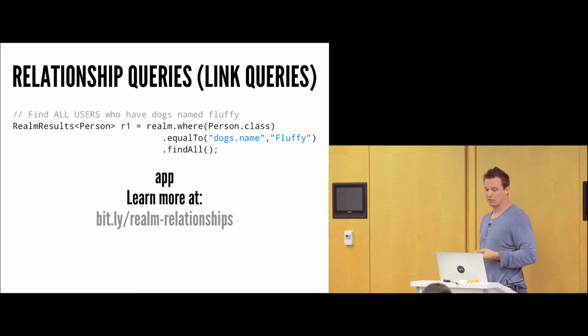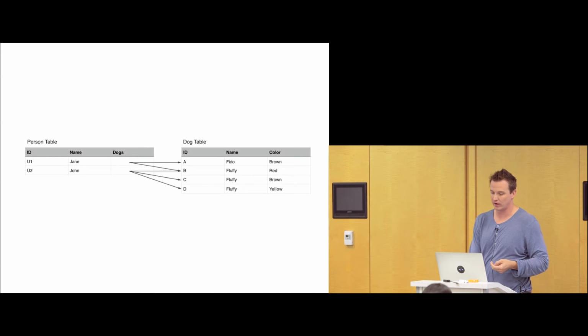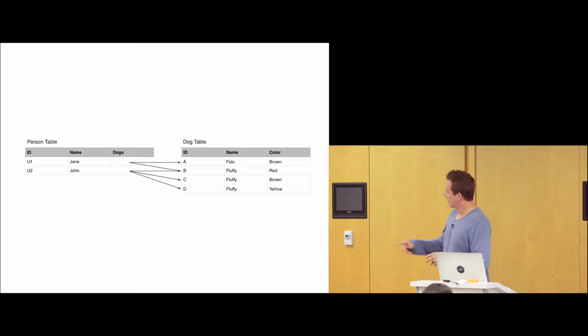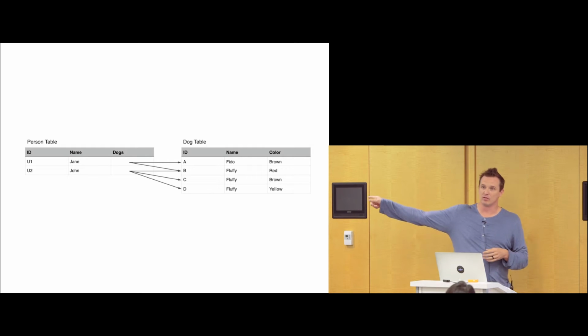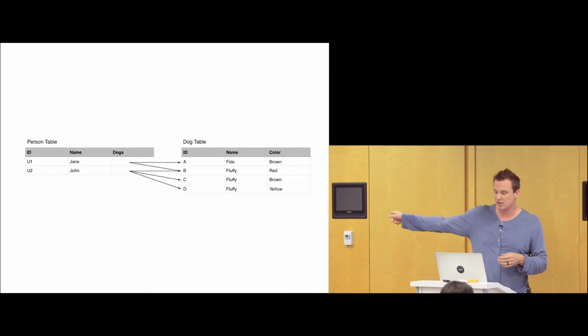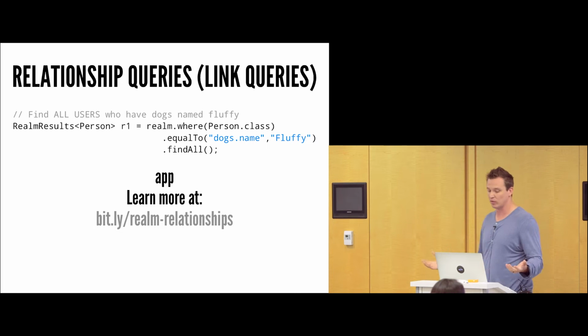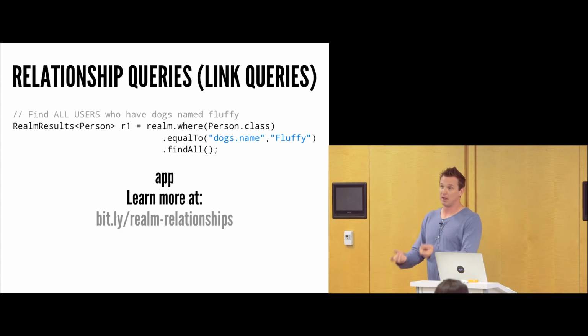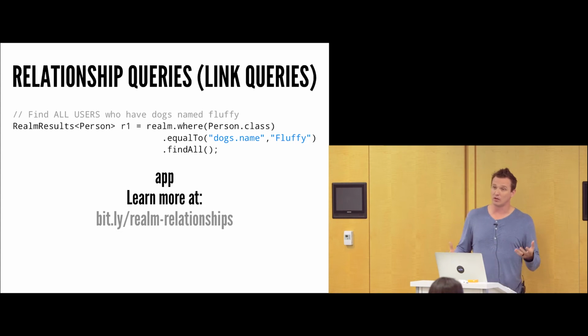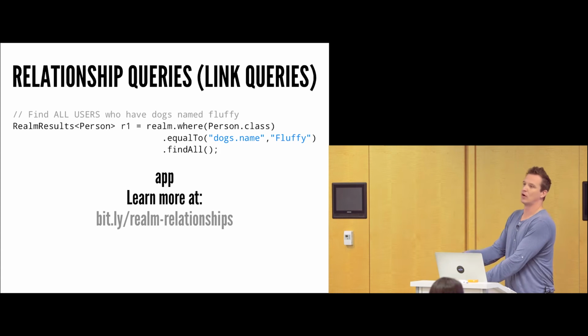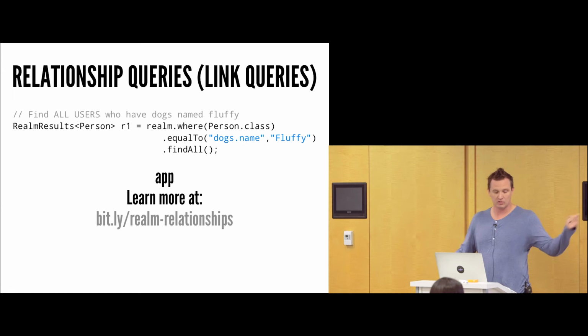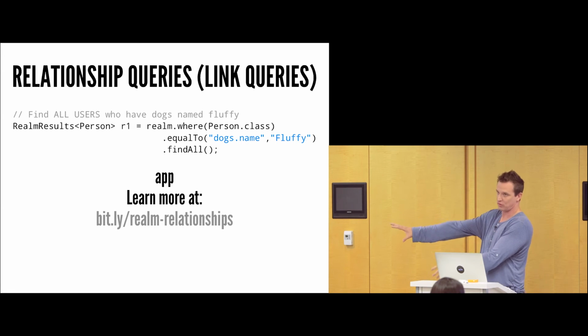Now, if we go back and look at the data again real quick, we're going to see the first object is Fido for dogs. That's Jane's dog. And if we look back at the query, I'm saying give me all the people whose dogs' names are Fluffy. That's going to give me back the person objects. Now, the actual references underneath are the dogs. The Jane object is going to have all of her dogs in it, because in this query we're just saying, hey, give me all the people who have dogs named this.